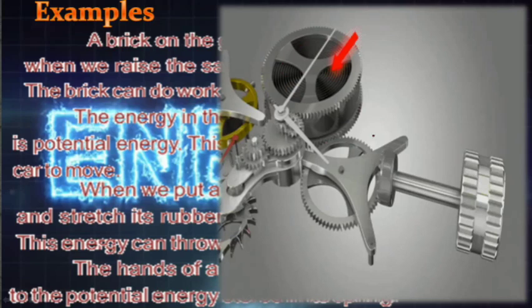By that, these wheels, or gears, move. This key is outside of the watch, and this hole is inside the watch. When we rotate this, it will store potential energy in the spring. So when the coil moves slowly, the potential energy changes into kinetic energy, and this minute hand and this hour hand move in the watch.